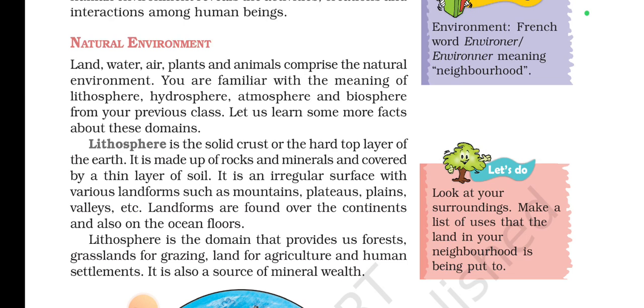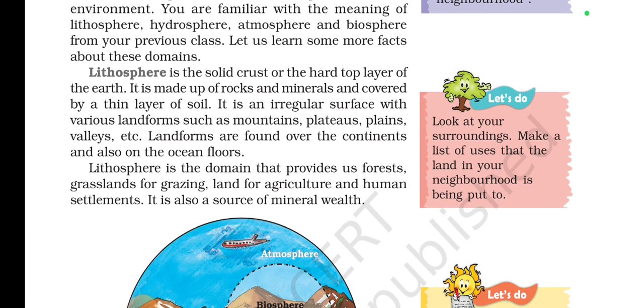Now let's read about this. Lithosphere. So what is lithosphere? Lithosphere is the solid crust or the hard top layer of the earth. It is made up of rocks and minerals, and covered by a thin layer of soil. It is an irregular surface with various landforms such as mountains, plateaus, plains, valleys. So it is not even, it is uneven. Landforms are found over the continents and also on the ocean floor.